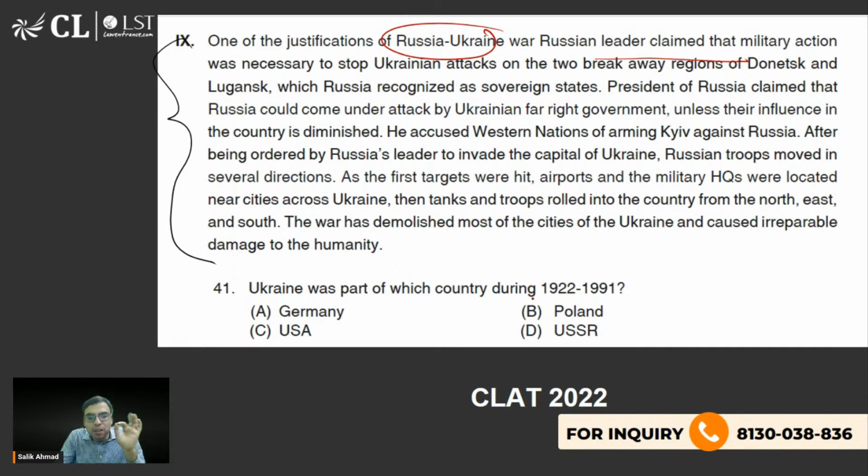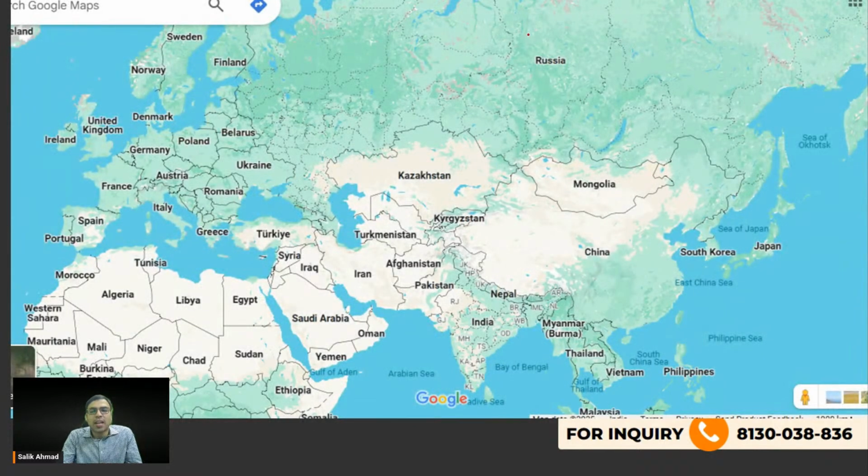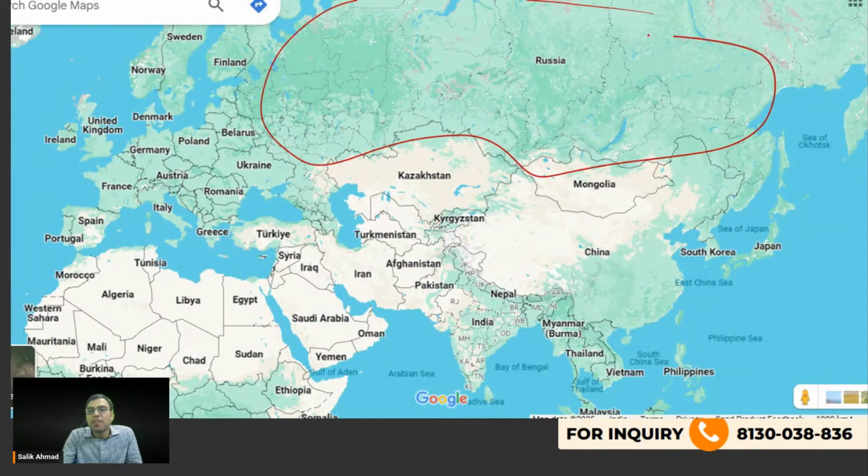Ukraine was part of which country between 1922 and 1991? Yes, you are both right. The right answer is USSR, also known as the Soviet Union, the Union of Soviet Socialist Republics. So D is the right answer to this question. Again, this is Russia, but before 1991 it was actually the USSR, which included Russia plus 15 other countries.